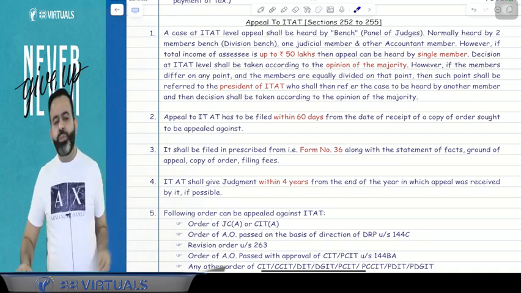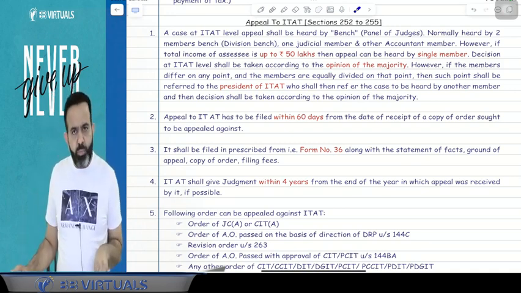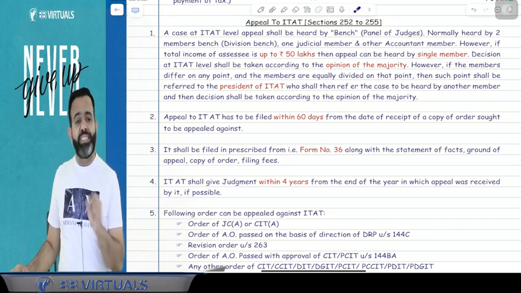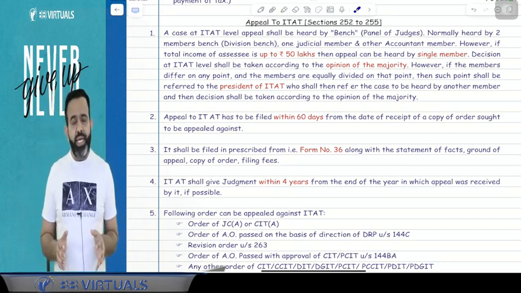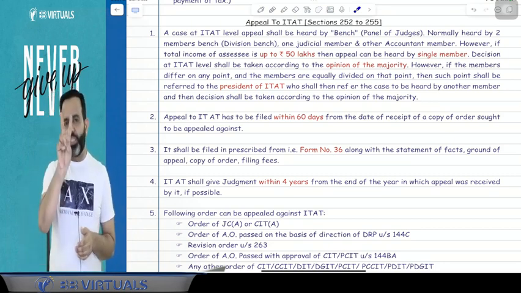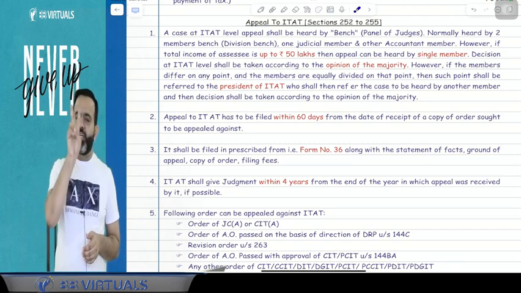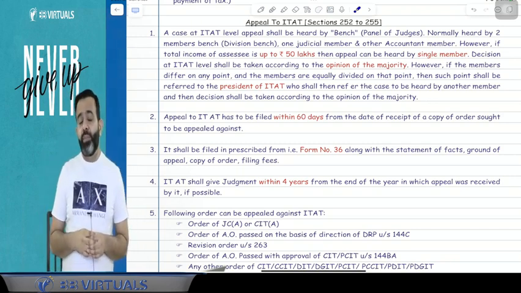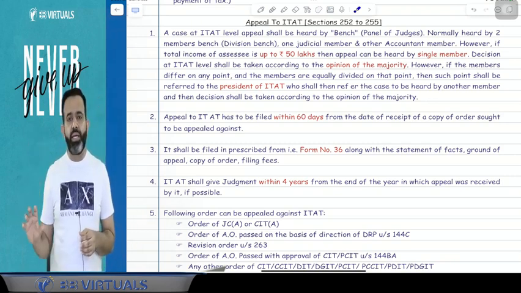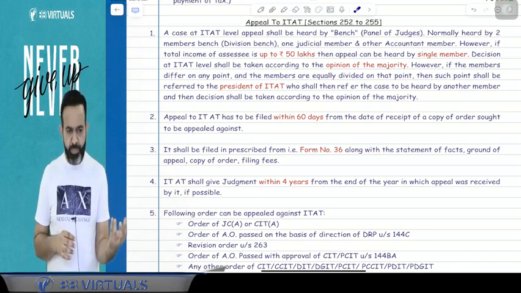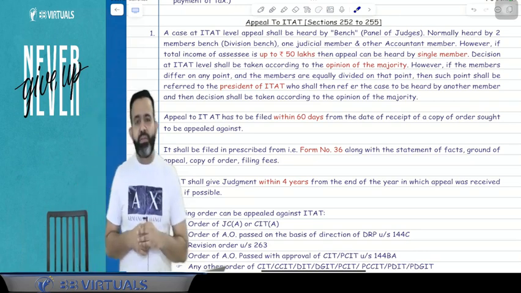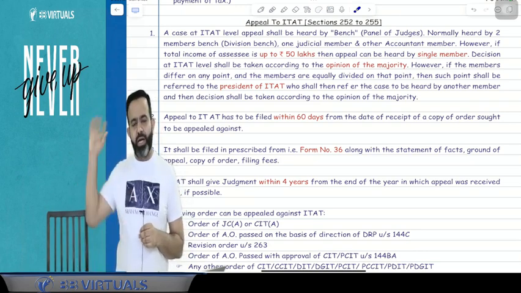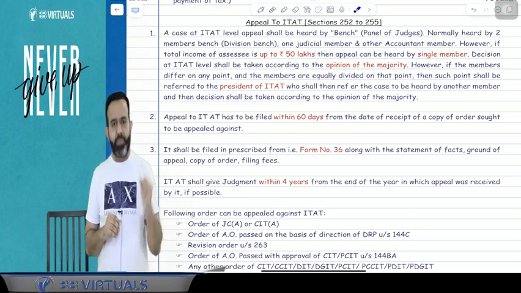But guys, in case of the ITAT, Income Tax Appellate Tribunal appeal, there will always be benches. We call it the bench. Bench means a panel of judges. Normally in any case, there will be two judges. One member is called the accountant member and one is called the judicial member. So normally in the ITAT, the judgment will be given by two judges, one the accountant member and one the judicial member.